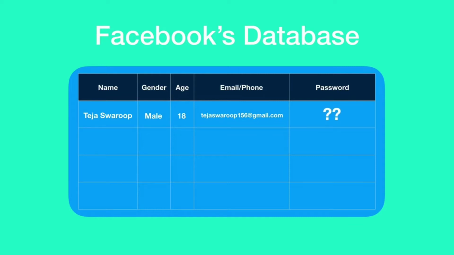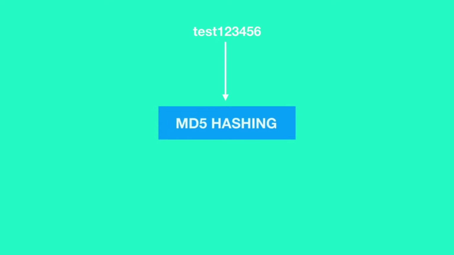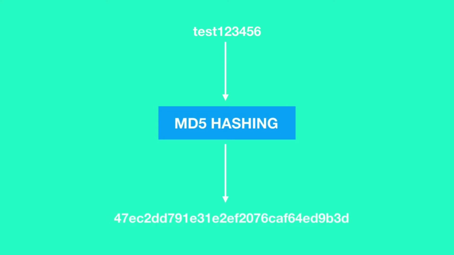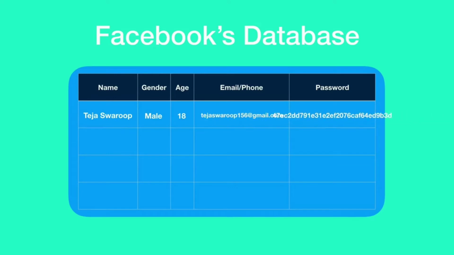As I told you, a password will never be saved as plain text in a website's database. So this password is given as input to a hashing algorithm, and the output given by this hashing algorithm is the encrypted form of the password, which appears to be random but is not. This hashed password is saved in Facebook's database, but not the plain text, which means the password which you entered will never be saved on Facebook's database as plain text. Instead, only its encrypted, or in other words, the hashed password is saved in Facebook's database.